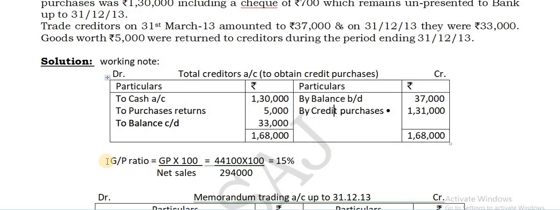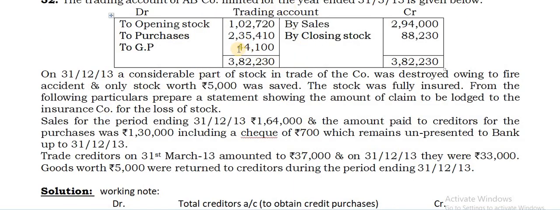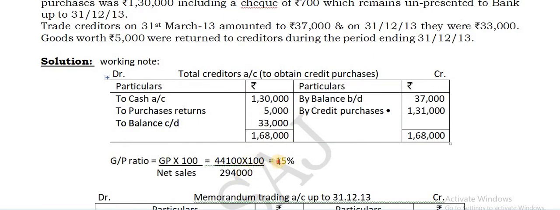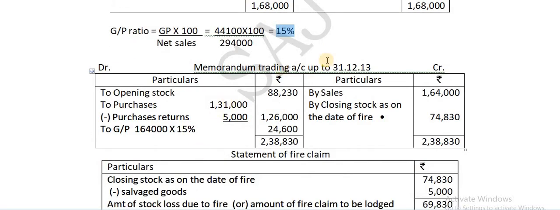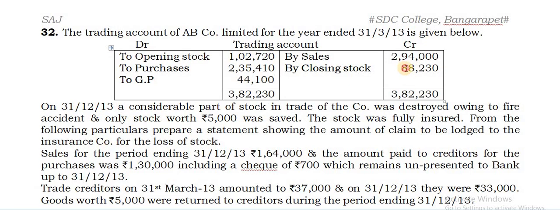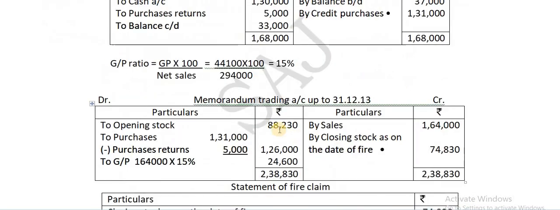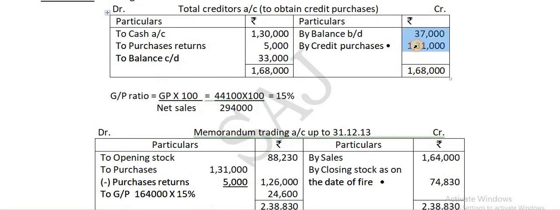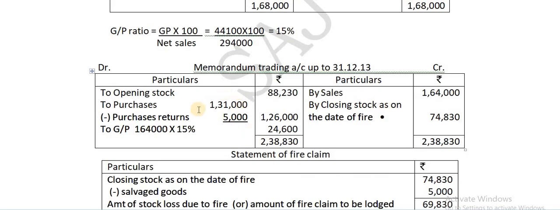Alright. Then the next working note is the GP ratio. Earlier I told you from this trading account, already given 44,100 by 2,94,000 into 100. So that gives you 15% as the GP ratio. Once you get that, then you can proceed with the preparation of a memorandum trading account. So opening stock 88,230. The closing stock whatever is there becomes the opening stock here, 88,230. Then purchases 1,31,000 is the credit purchases. You can take the inner column, minus the purchases returns 5,000. So balance 1,26,000, outer column you can take.